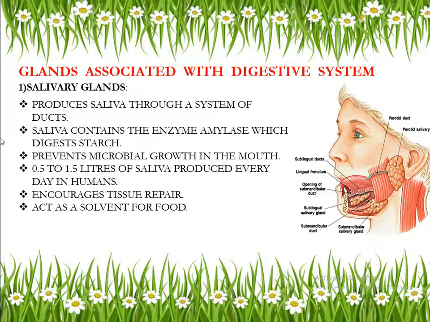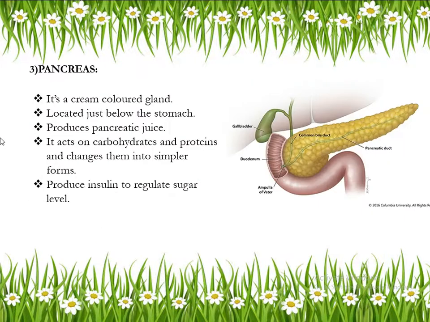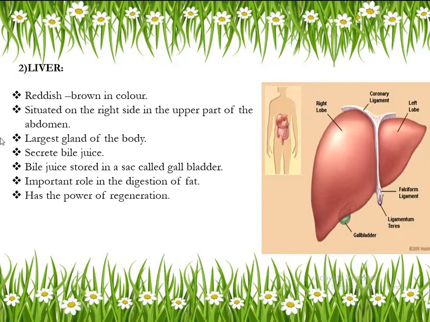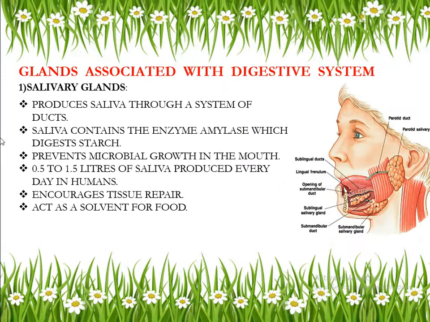Three main glands which we have studied in the first session only. Why don't you remember all these things? I told this 3-4 times. Remember the glands which are very important in your body. Salivary glands, liver, and pancreas. These are the three main accessory glands of your body. Do you remember?